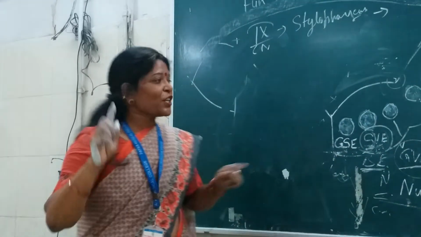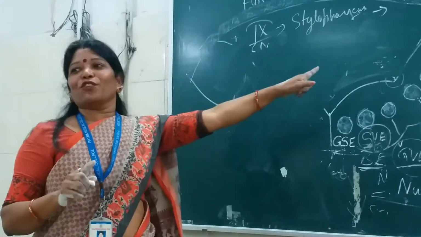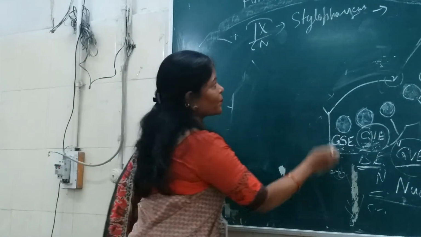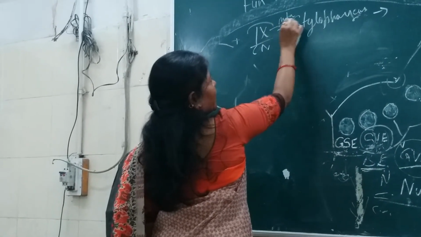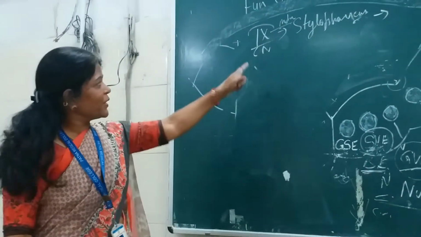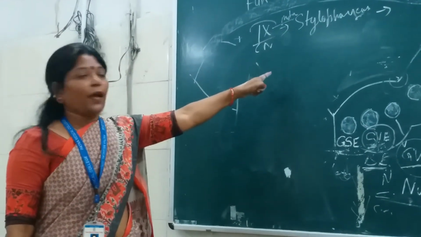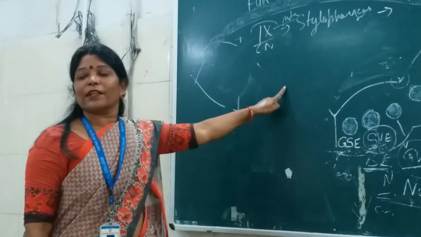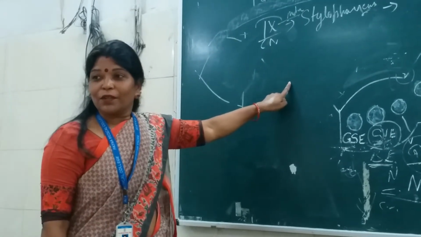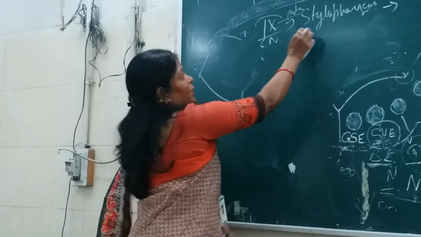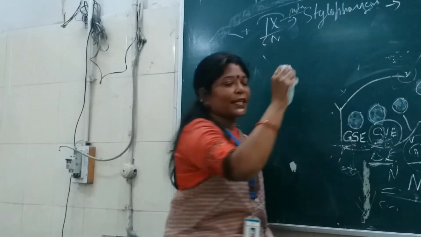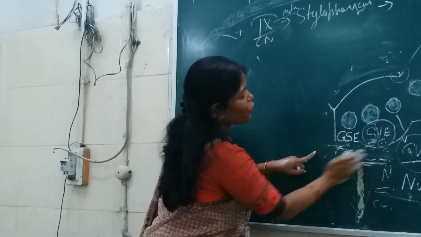So, which functional component will you put here? It is supplying, that means I am using the word motor function of this 9th cranial nerve. And stylopharyngeus, it is the derivative of which pharyngeal arch? First, second or third pharyngeal arch. Okay? So it is special efferent. You have to choose from here.